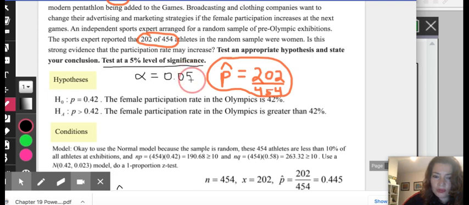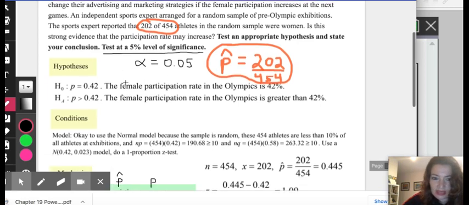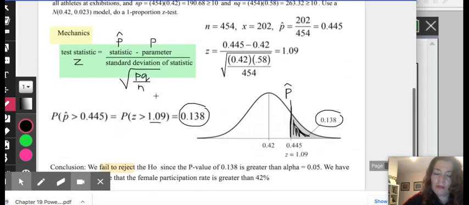Normally, unless they give you a significance level, you will default to 0.05 as your level. But they gave that as a level to test it at anyhow. So we're going to compare our p-value to that level. Now, we're either going to have our p-value greater than the level or smaller than the level.